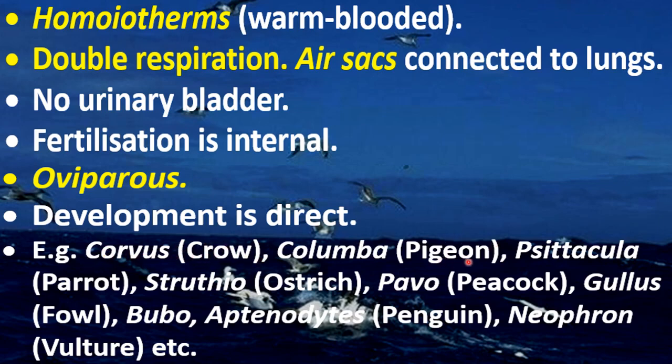Then pigeon, scientific name is Columba. You need to learn these names also. Corvus for the crow, Columba for the pigeon, and then Psittacula for the parrot. Okay, P is silent here, so Psittacula for the parrot, and then Struthio for the ostrich. Struthio. Okay, Pavo for the peacock, and Gallus for the fowl, Bubo,